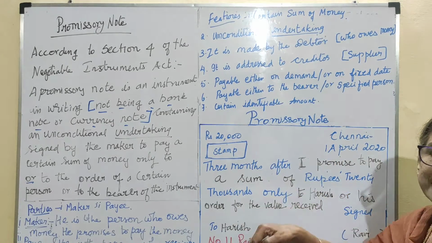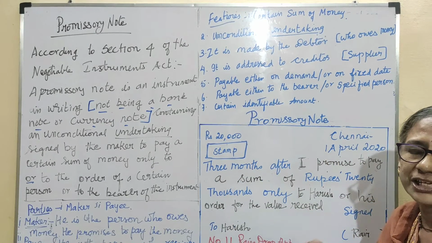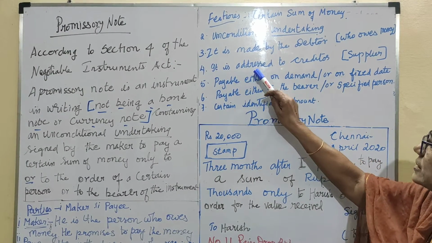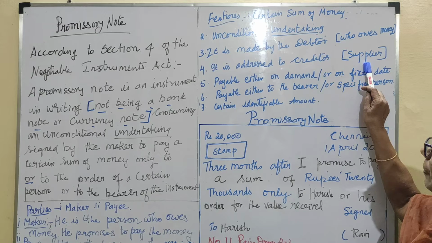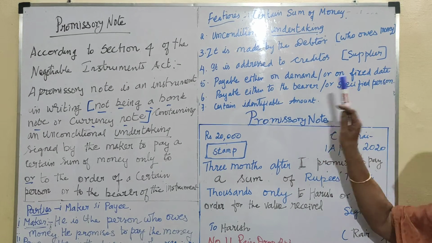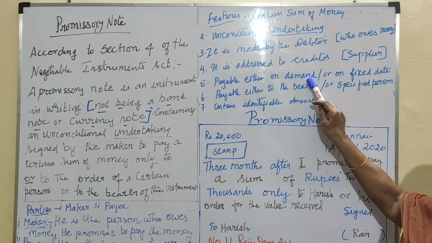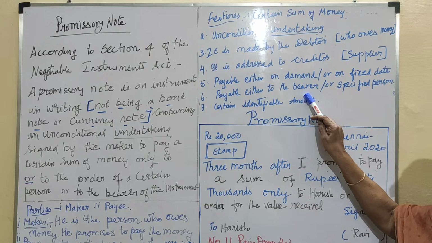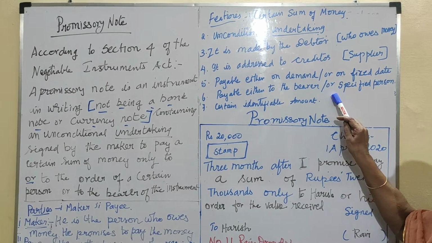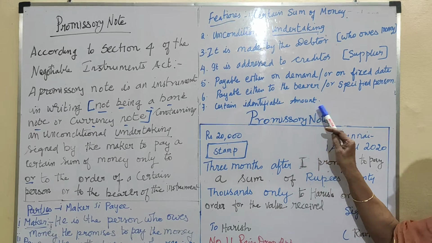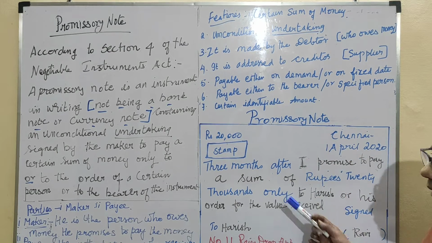There the seller makes the bill; here the buyer is making the note. It is addressed to the creditor, that means the supplier. Payable either on demand, whenever it is asked, or on a fixed date. Payable either to the bearer of the instrument or a specified person. A certain identifiable amount: the amount mentioned in the promissory note should be paid.